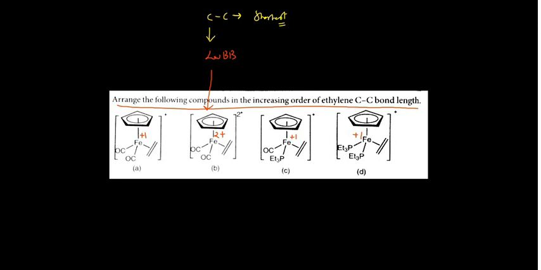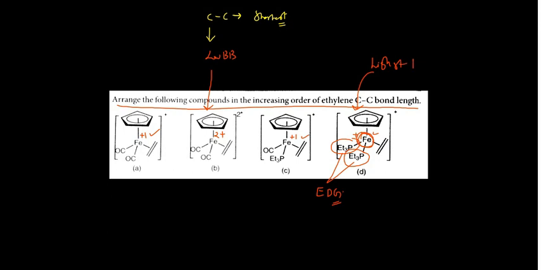Now going to these other complexes, in all the cases this is +1, this is +1, this is +1. Here you see triethyl phosphine, and this is also triethyl phosphine. They all are EDG, electron donating groups to the metal, so they will donate electron density here. So this will now be much more electron rich. When this is electron rich, it will have the highest pi back bonding.